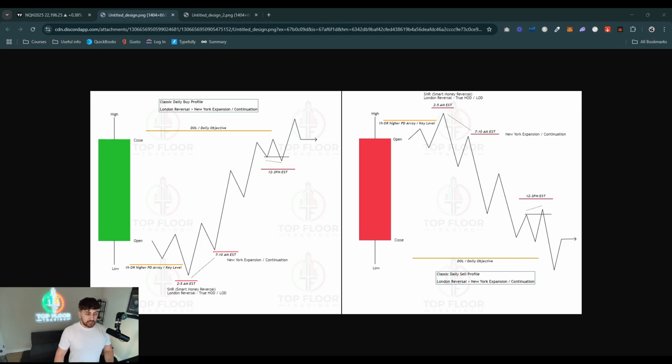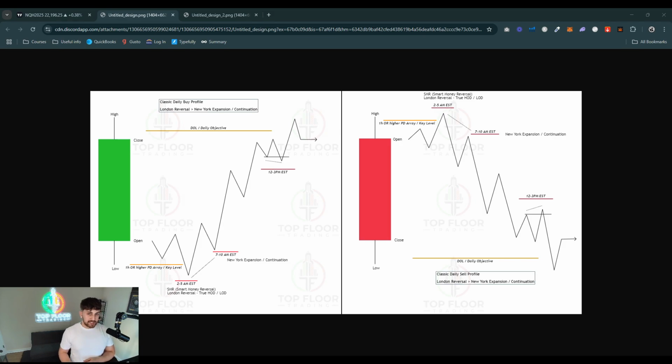Now, you're going to be looking for the high to form in between 2 to 5 a.m. Eastern Standard Time as well. And then you're expecting New York to continue and go lower. This is a London expansion, New York continuation, and this turns into a classic daily sell profile. Now, it's very important to note as well that you can use the same logic with the Asia session.